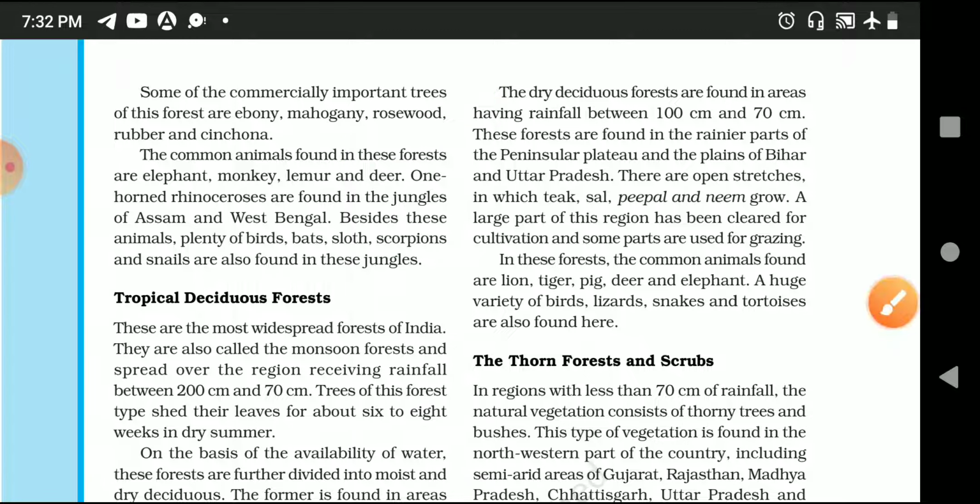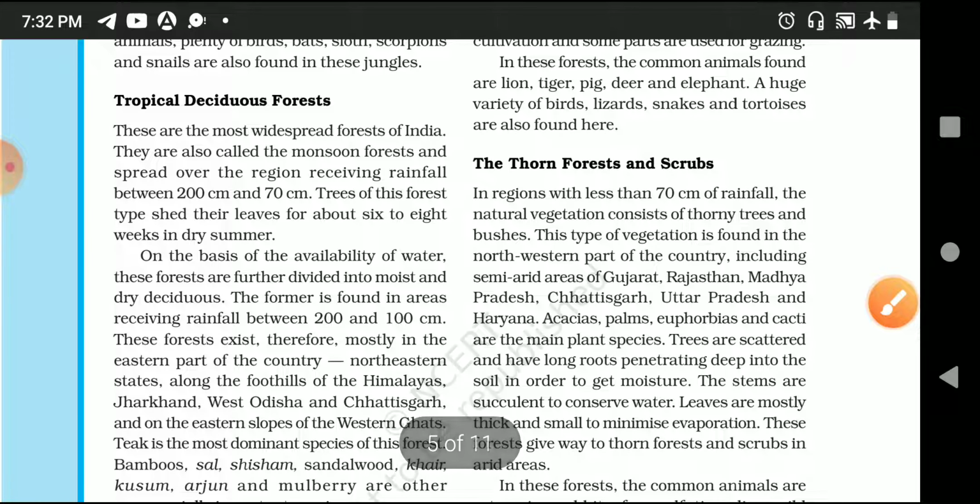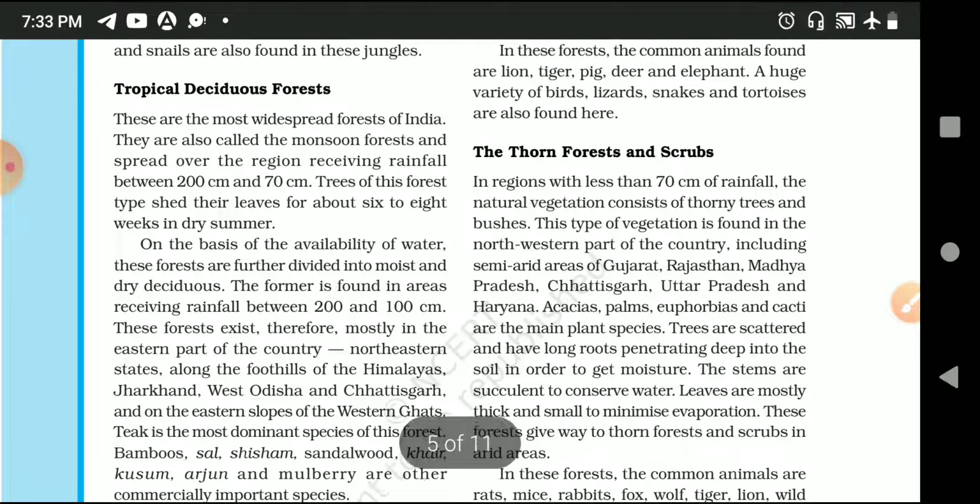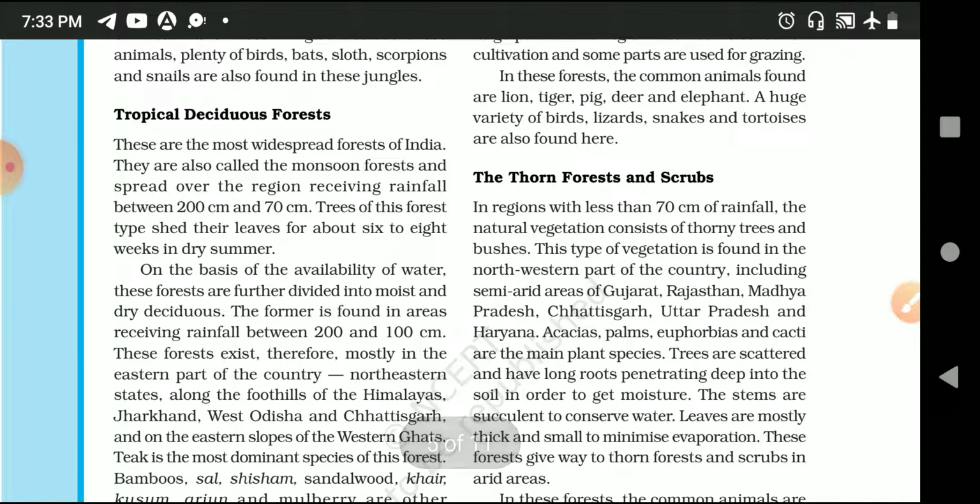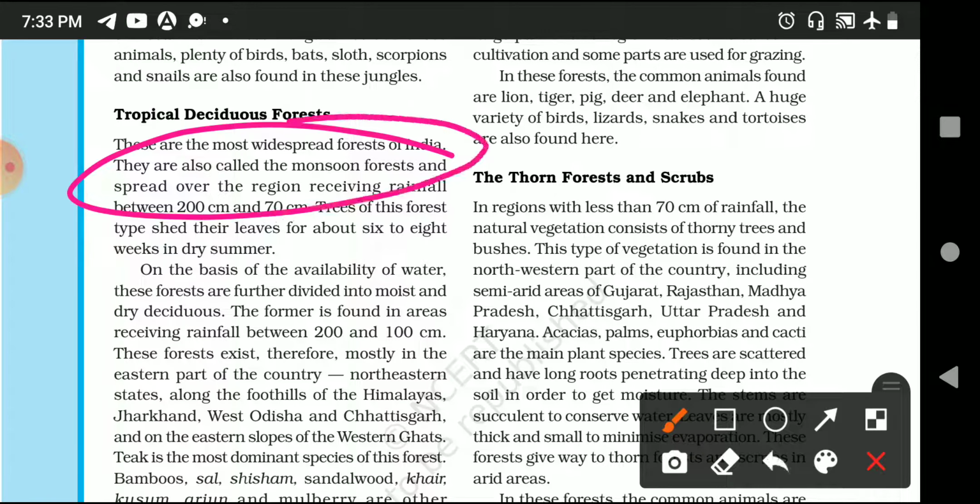Now coming to the next forest type, that is tropical deciduous forest. It is also known as monsoon type of forest. In this there are two categories.